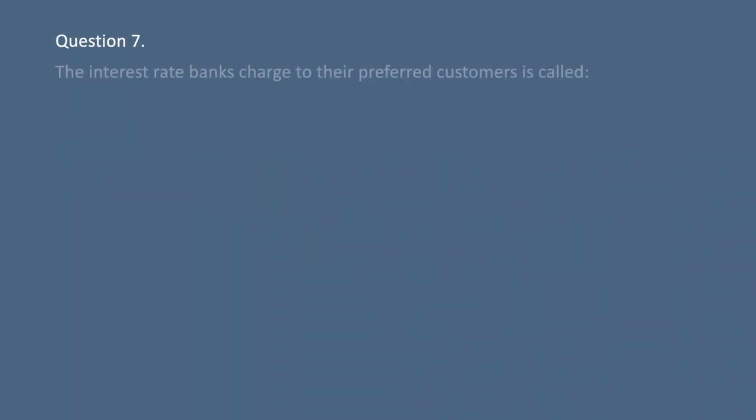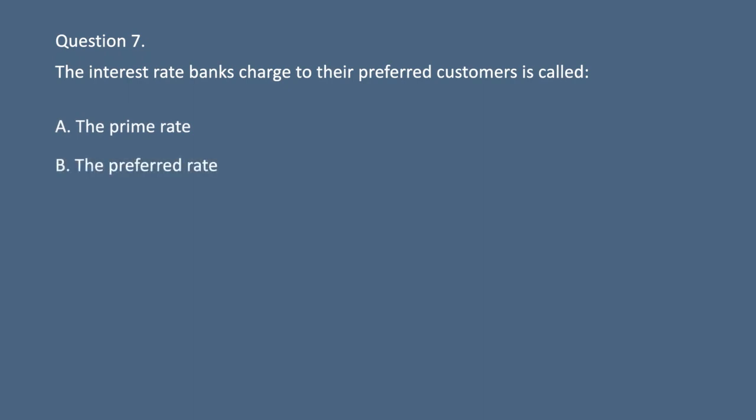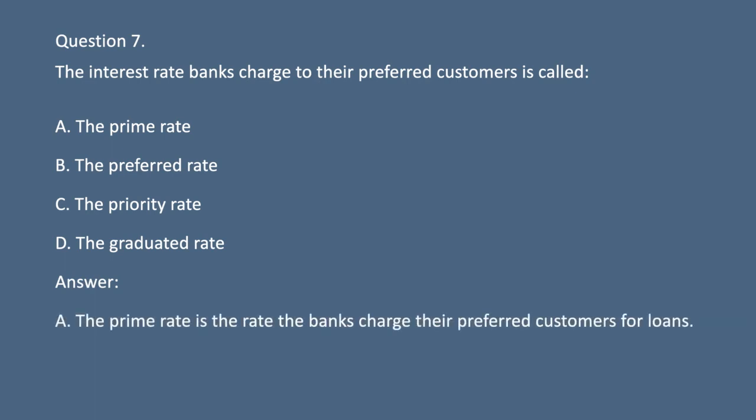Question 7. The interest rate banks charge to their preferred customers is called A. The prime rate. B. The preferred rate. C. The priority rate. D. The graduated rate. Answer: A. The prime rate is the rate the banks charge their preferred customers for loans.